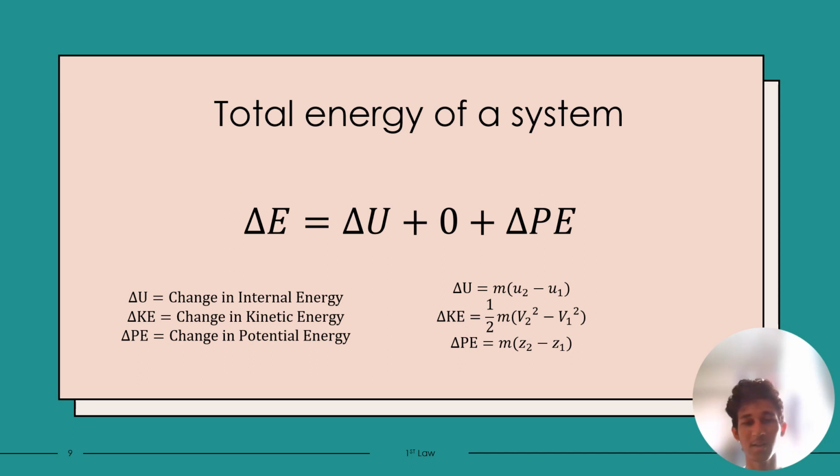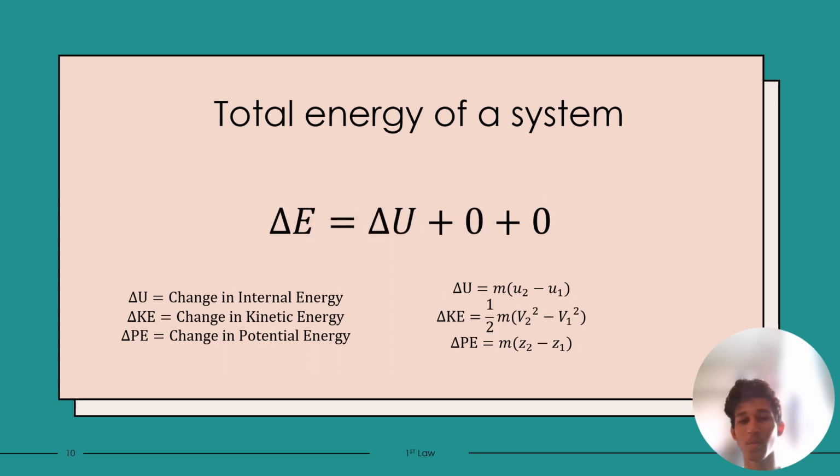So the potential energy will be zero. So finally, we only have the internal energy. So the total energy of the object is only the internal energy.